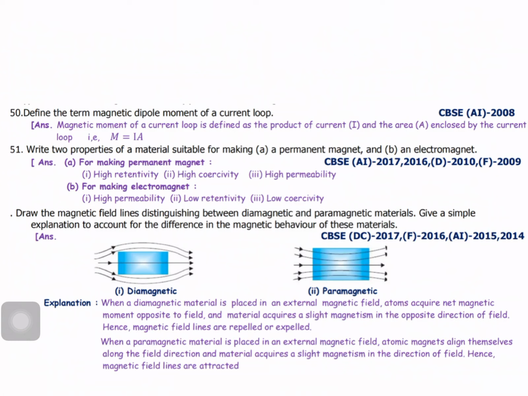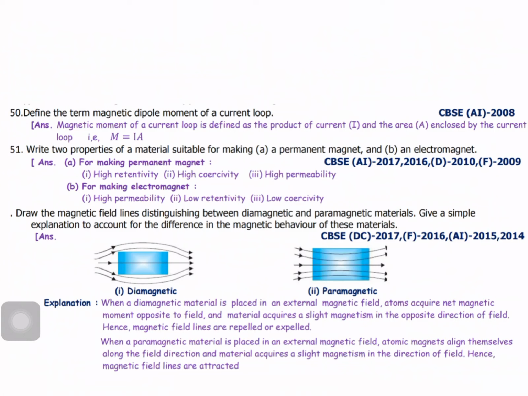So, what's the explanation? When a diamagnetic material is placed in an external field, the atoms acquire a net magnetic moment opposite to the field, and the material acquires a slight magnetism in the opposite direction of the field. Hence, magnetic field lines are repelled or expelled.